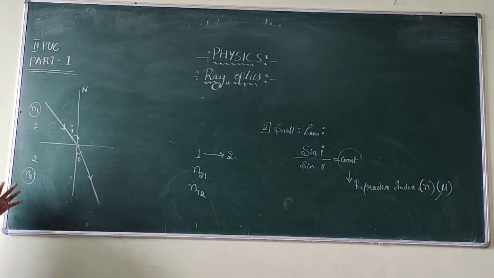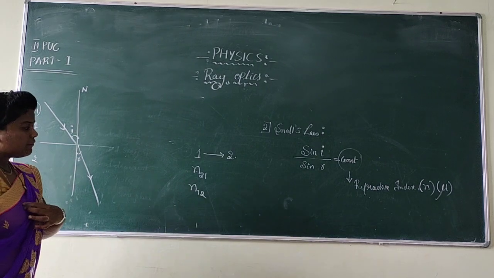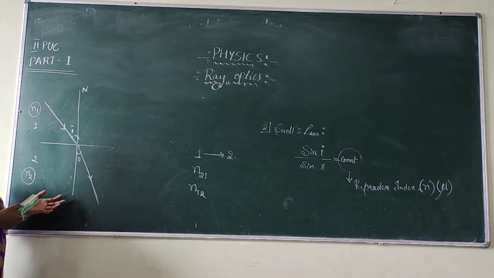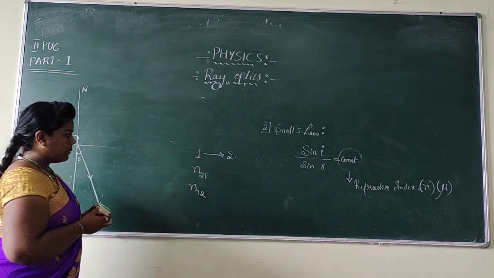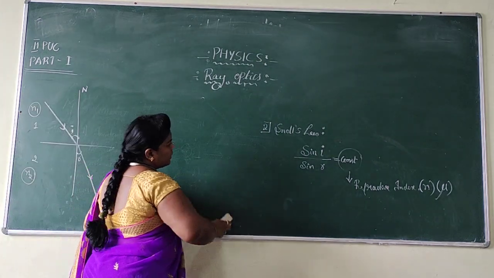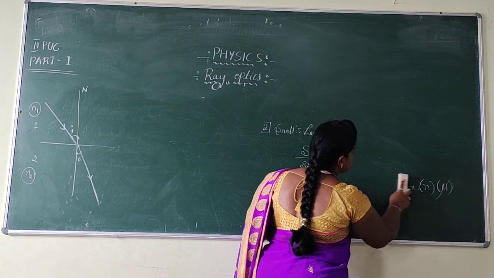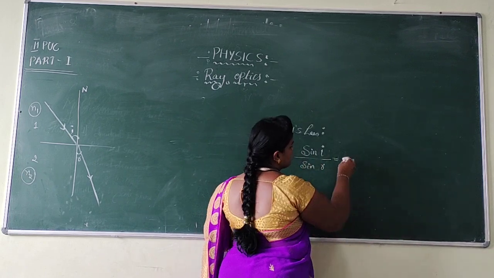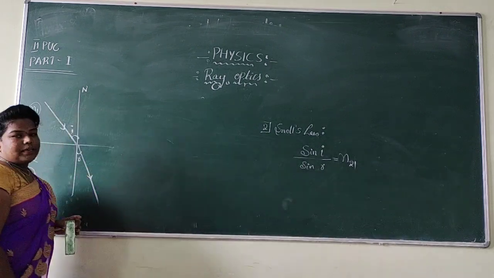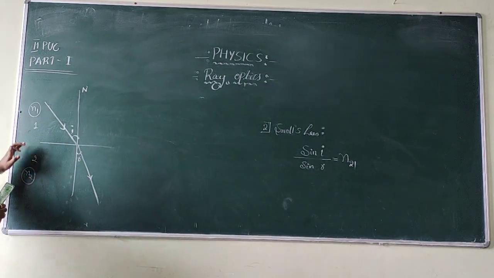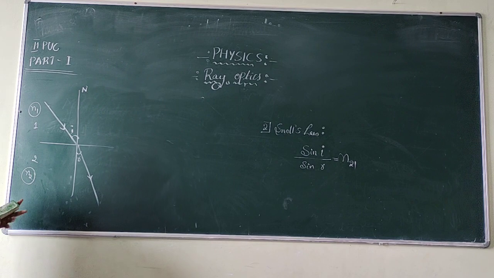So I am showing you the representation of how to write the refractive index. That is the measuring of the refractive index of one medium with respect to another medium. Now here I am going to replace this constant by the refractive index, that is N21, by assuming that the ray of light is traveling from the first medium to the second medium.